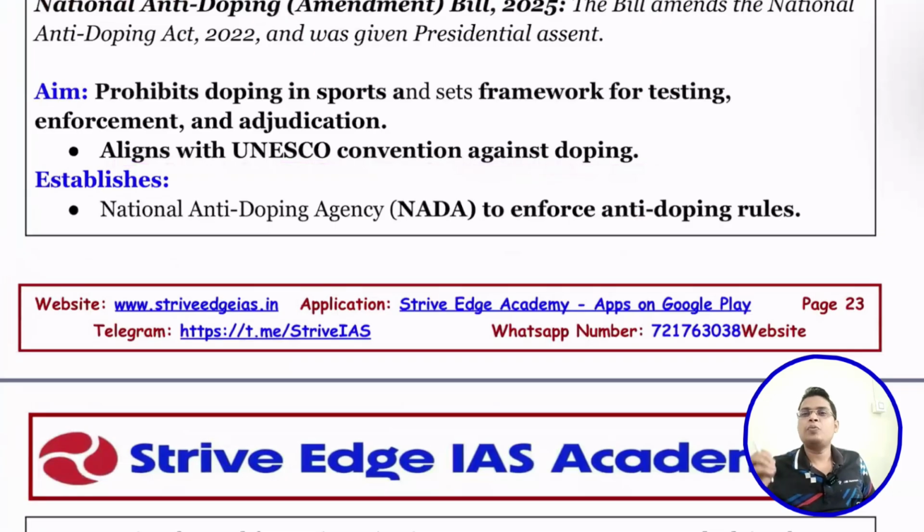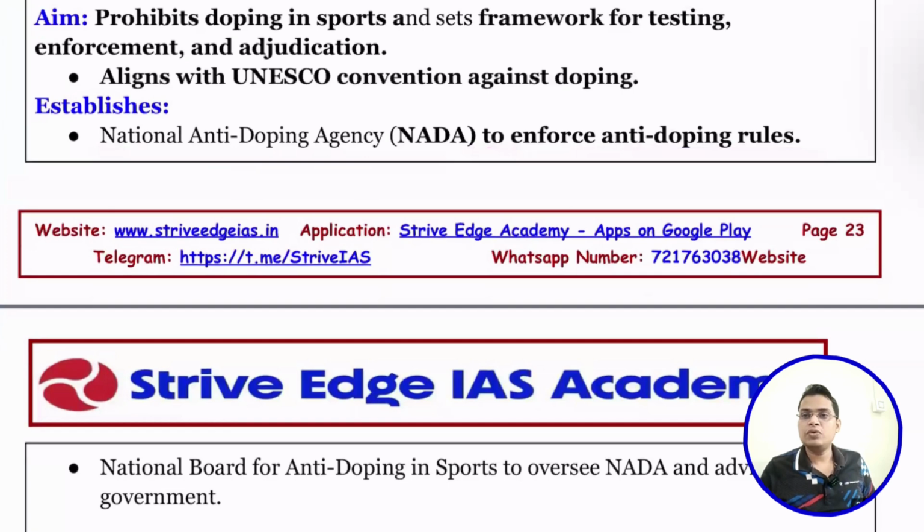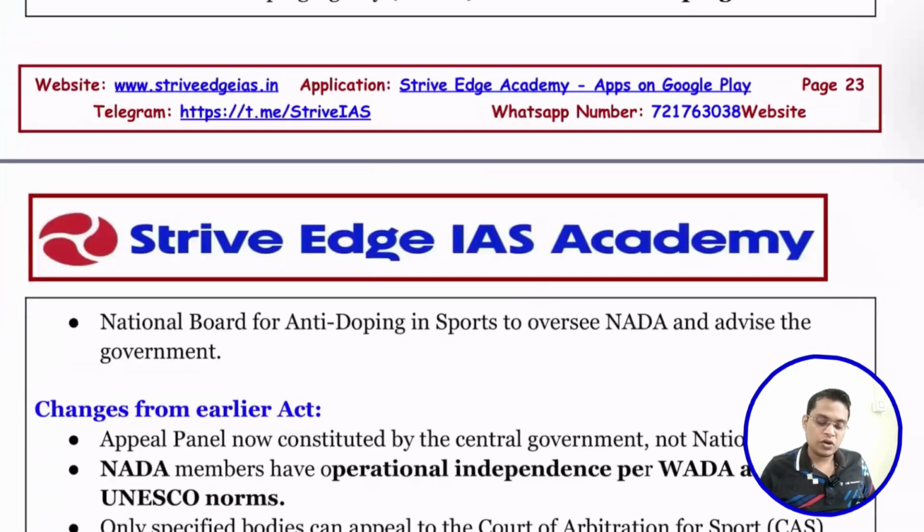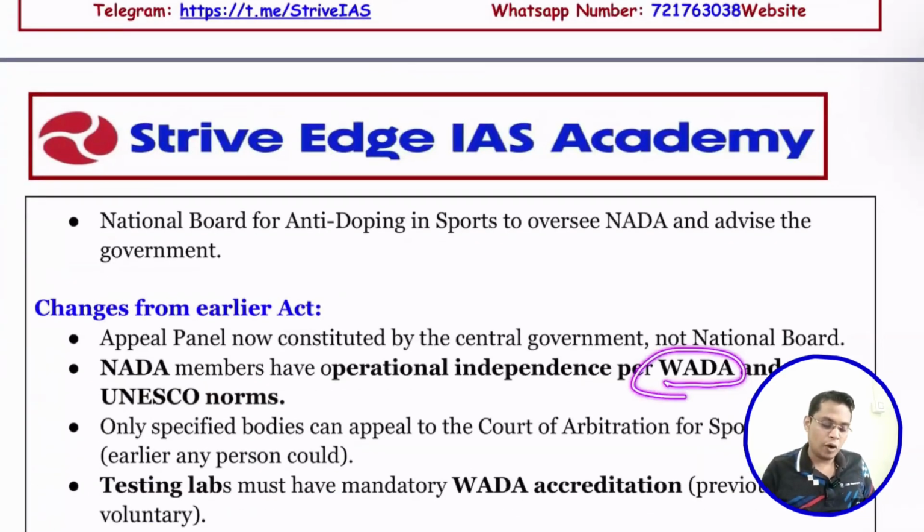The UNESCO convention against doping provides that people should not use doping or performance enhancers. The National Anti-Doping Agency, NADA, is to enforce the anti-doping rules. The National Board for Anti-Doping in Sports oversees NADA and advises the government. At the world level, this is called WADA, the World Anti-Doping Agency. The appeal panel is now constituted by the central government, not the national board.